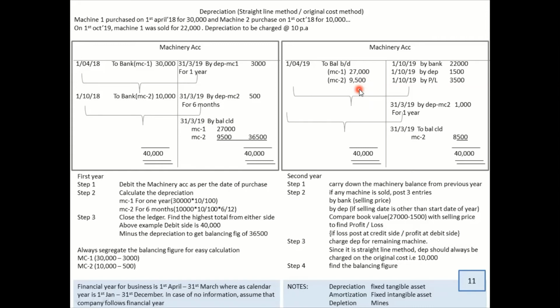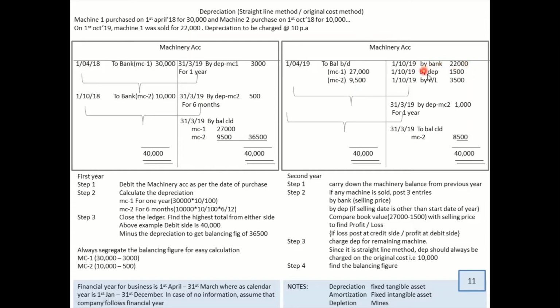Now let us understand what happened this year. This year you sold the machinery. That means you are getting money of 22,000. That's the first thing you have to write. On 1/10/19, immediately write by bank 22,000. You're selling machinery. That means machinery is going out. That is the reason I credited it.